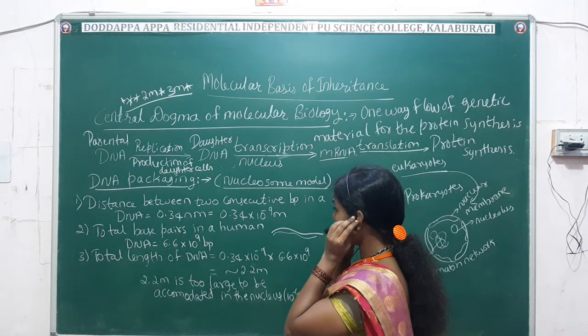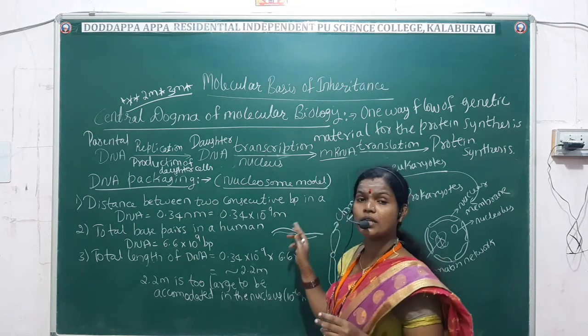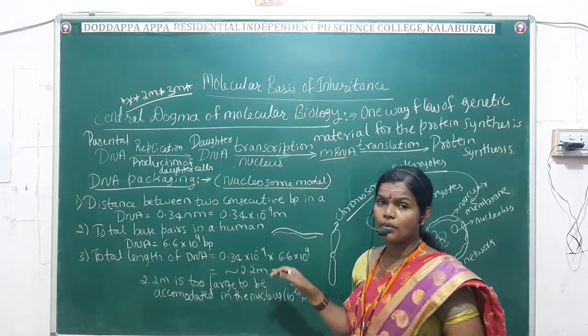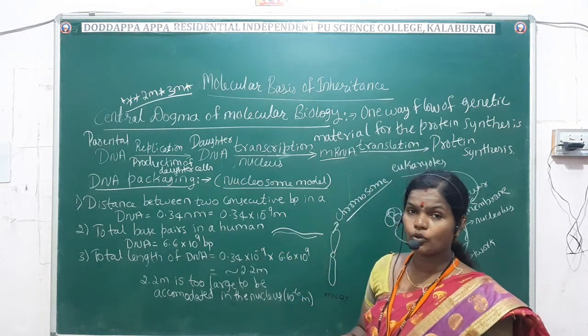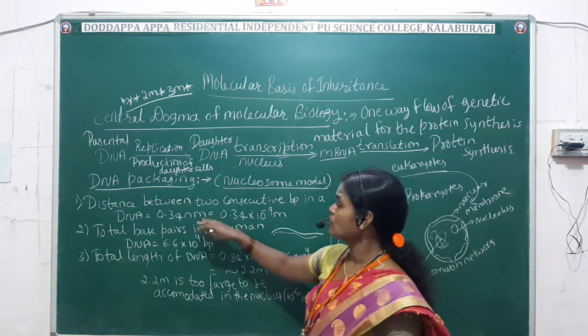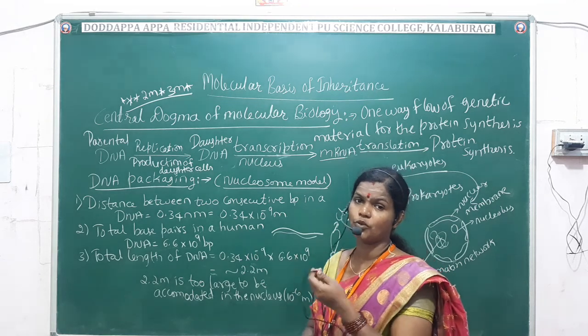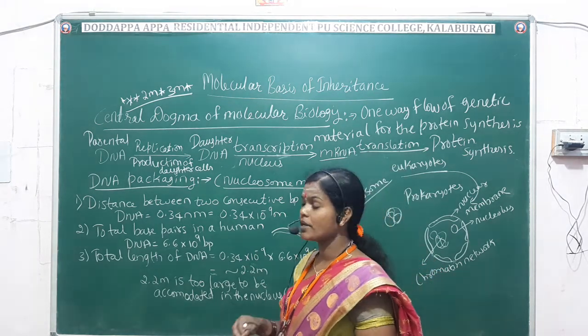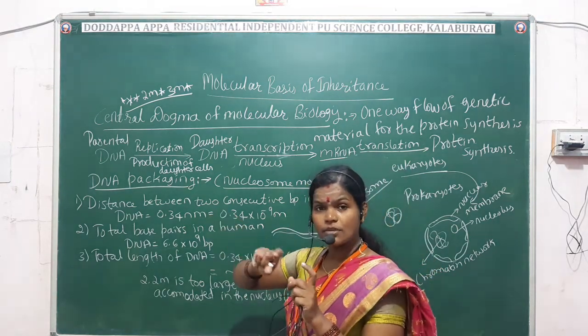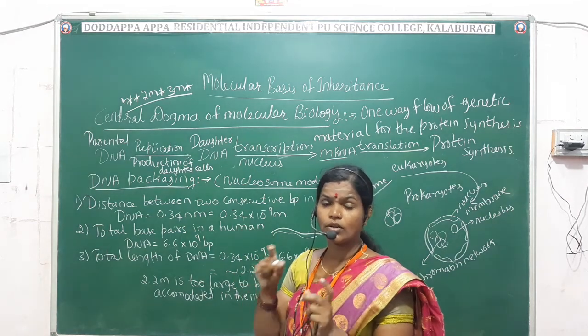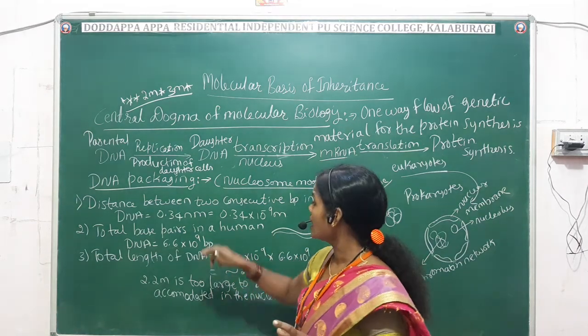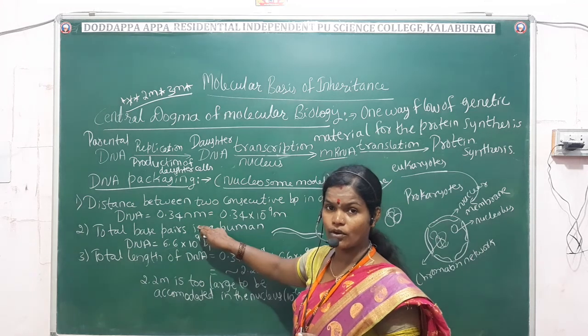So, the distance between two consecutive base pairs in a DNA. You people know the DNA structure; I have told you this one. In one loop, 10 nitrogen base pairs are present, and the distance between two base pairs is 0.34 nanometer.